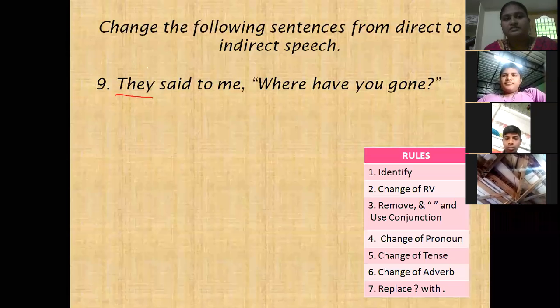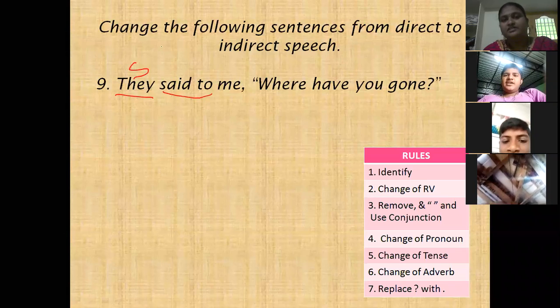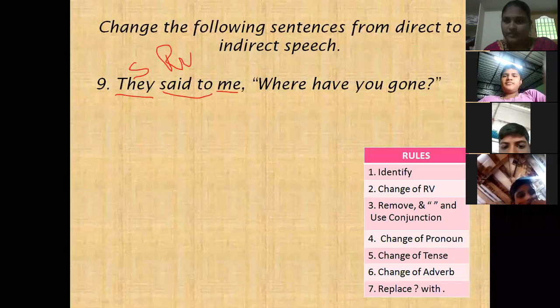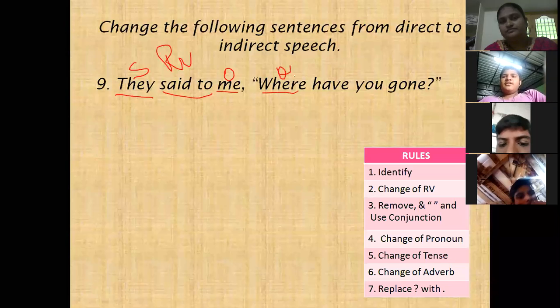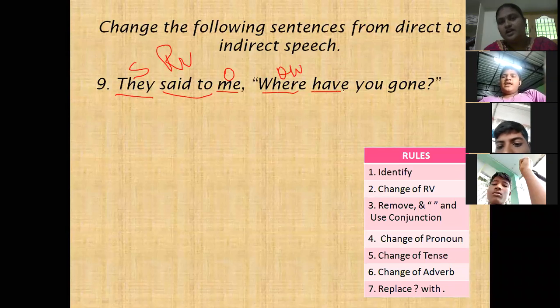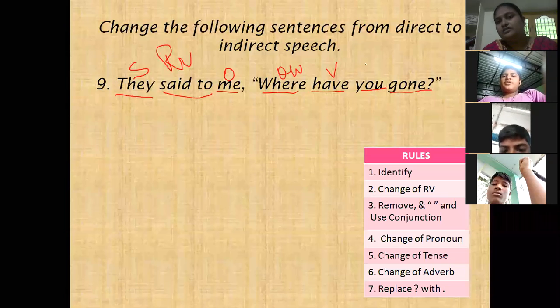Yes, children. They is the subject. Said to is the reporting verb. Me is the object. Where is the question word. Have gone is the verb. It is in the present perfect. Next, you is second person. Yes, very good. They asked me.